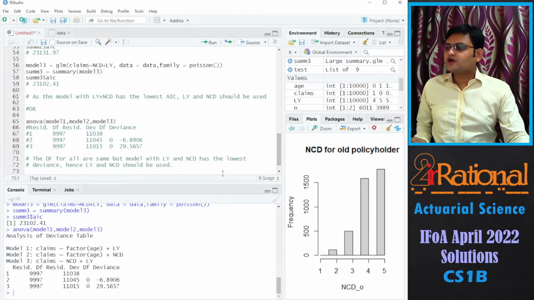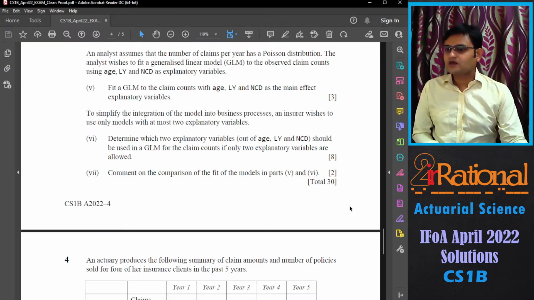So we'll say the degree of freedom of all are the same, but the model with LY and NCD has the lowest deviance. Hence LY and NCD should be used. So again, the same conclusion. Seventh part, comment on the comparison of the fit of the model in part 5 and 6.